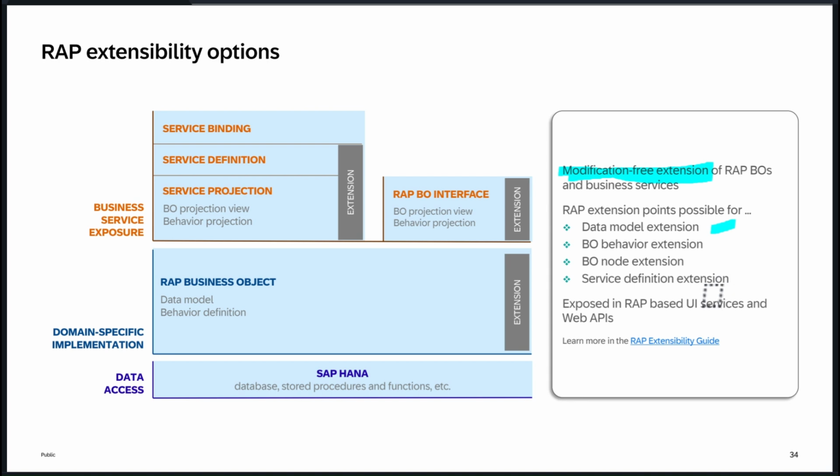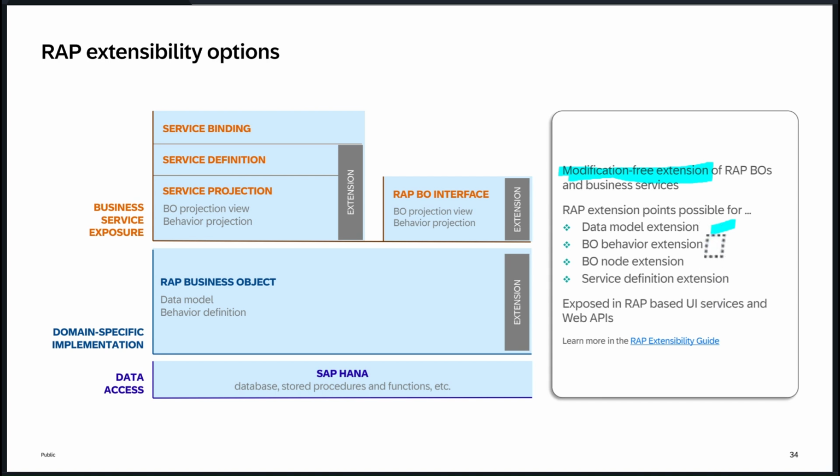Data model extension means you already have the CDS, and you want to extend a couple of columns in the CDS view. There are separate extension points provided by RAP, and we have to use that particular extension point only. We should not touch other things. That is the way we have to follow in the extensibility.